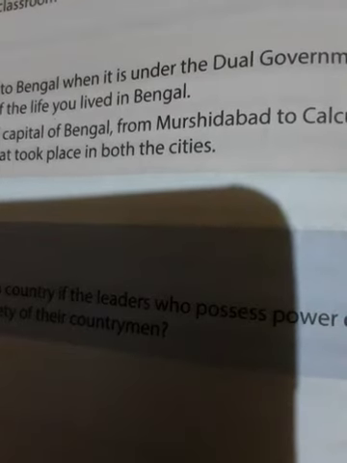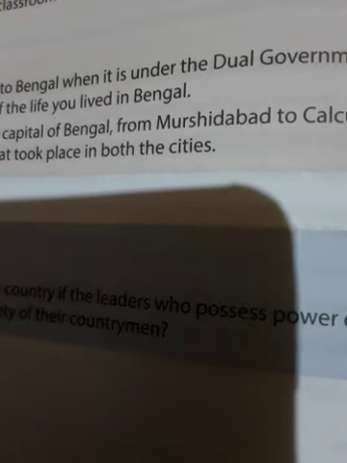Take out your history book, Chapter 8, Policies of British Expansion. Today's topic, Expansion of the East India Company. The East India Company acquired both wealth and political power over the course of the next century.